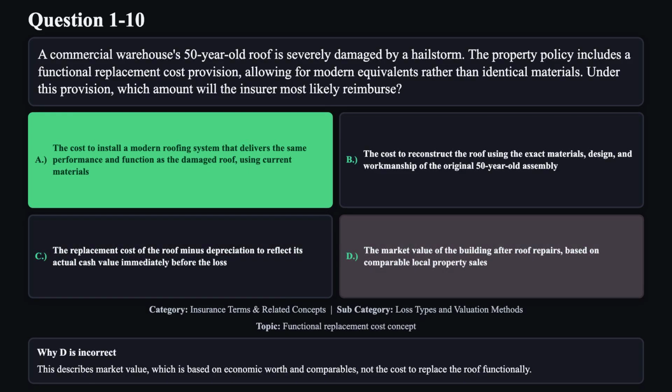Reason D is not correct. This describes market value, which is based on economic worth and comparables, not the cost to replace the roof functionally.